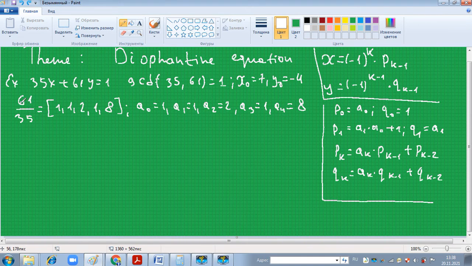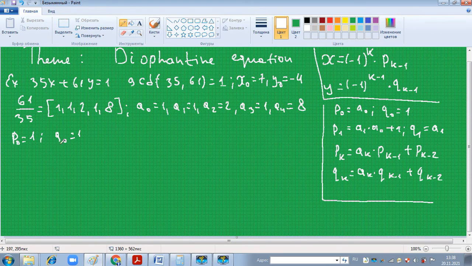Okay, let's start. 61 over 35 has the continued fraction 1, 1, 2, 1, 8, where a sub 0 is 1, a sub 1 is 1, a sub 2 is 2, a sub 3 is 1, a sub 4 is 8. p sub 0 equals a sub 0 equals 1. q sub 0 equals 1 by this formula. So p sub 0 equals 1, q sub 0 equals 1.